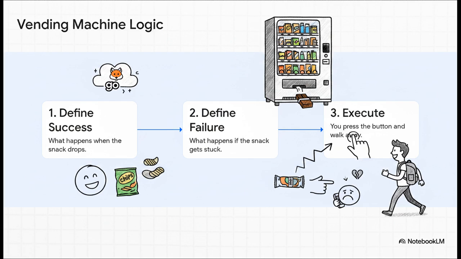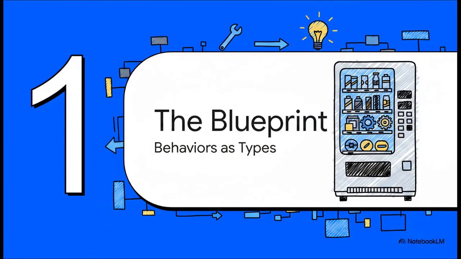And number 3, you execute. You put your money in, you press the button, and then you walk away. You don't stand there micromanaging the gears. You just trust it's going to work. That is the very essence of fire and forget. All right, let's pop the hood and see how we actually build this thing in Go.